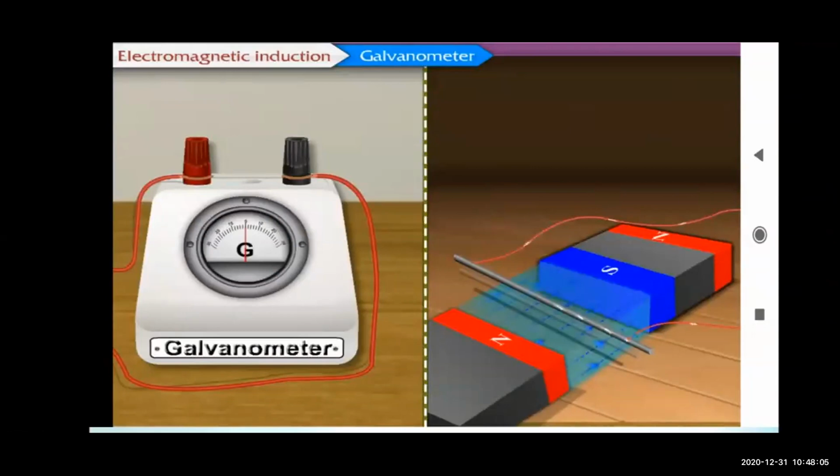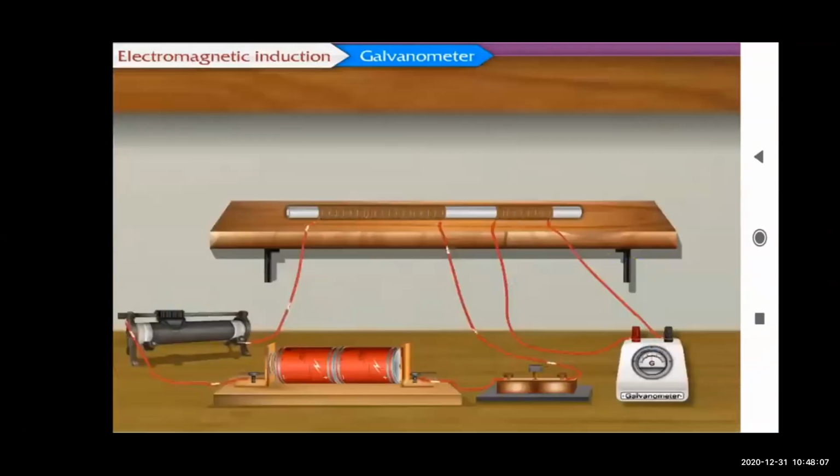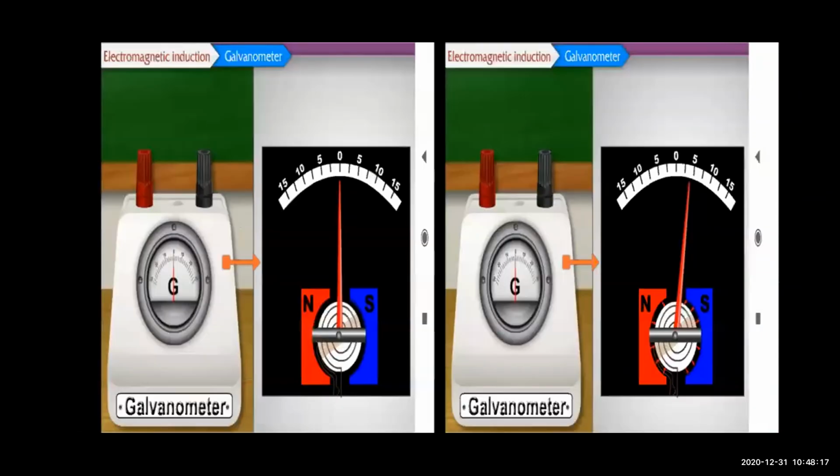A coil is positioned between the pole pieces of a magnet in such a way that the pointer on the galvanometer dial is connected to it. You can see in the figure, two pictures are in front of you, on the left hand side and on the right hand side. A coil is there between north and south. So the coil is positioned between the north pole and south pole, kept in such a way that the pointer on the galvanometer is connected to it.